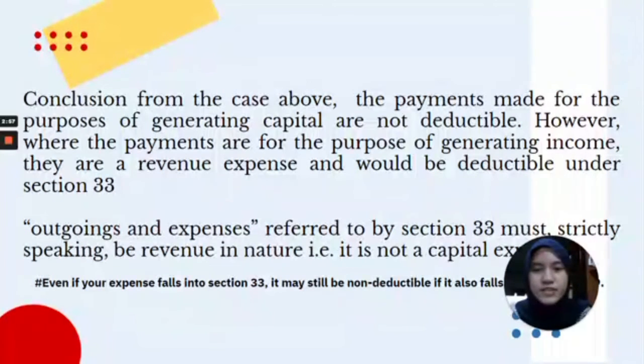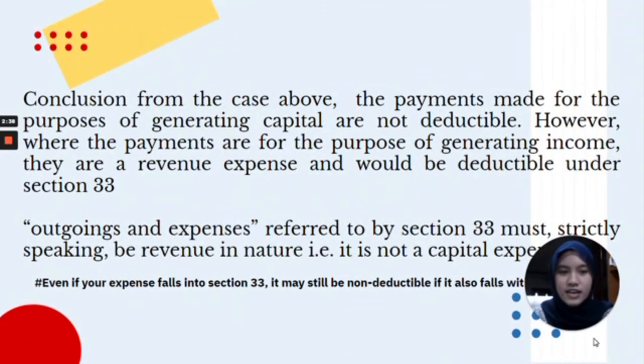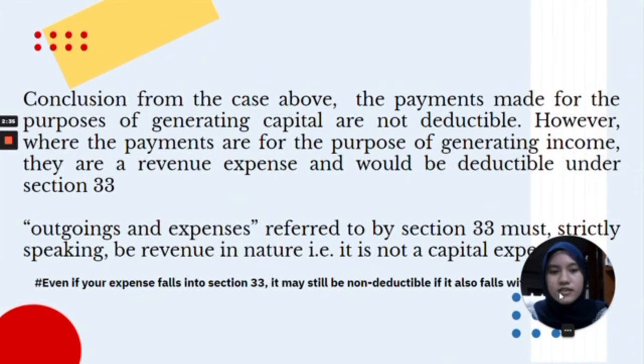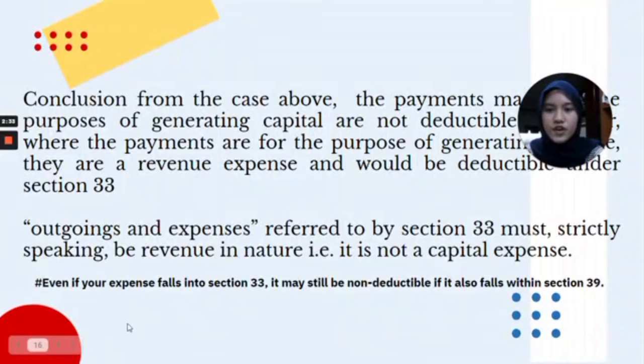However, where the payments are for the purpose of generating income, they are revenue expenses and would be deductible under Section 33. Outgoings and expenses referred to by Section 33 must, strictly speaking, be revenue in nature. It is not capital expenditure. Even if your expense falls into Section 33, it must be non-deductible if it also falls in Section 39.